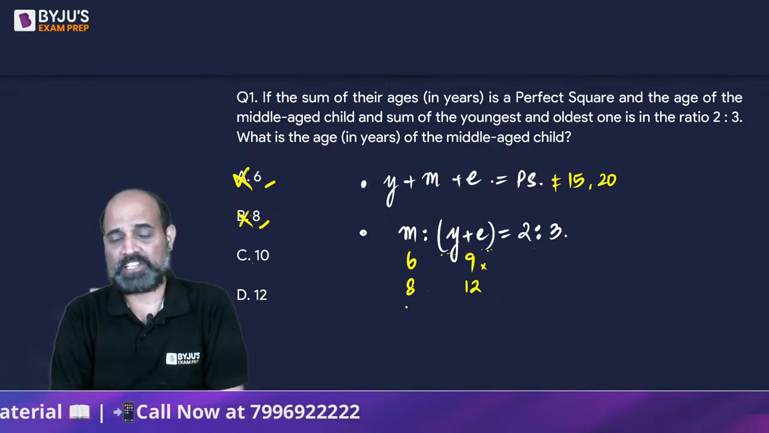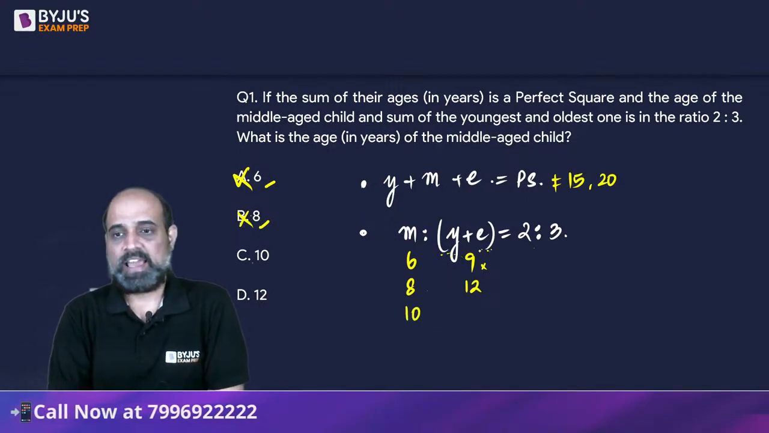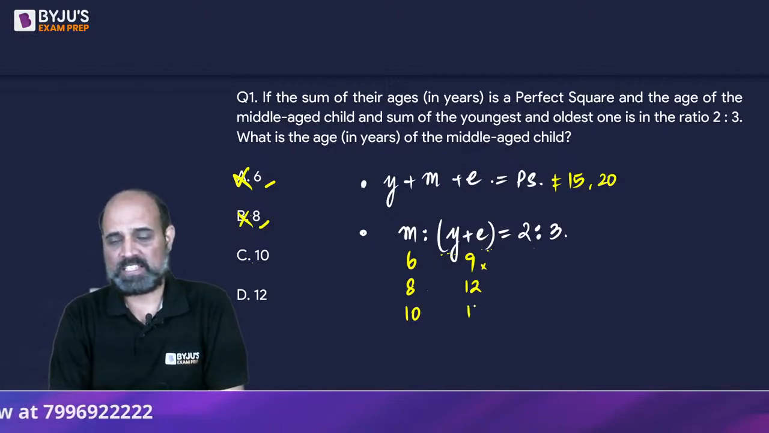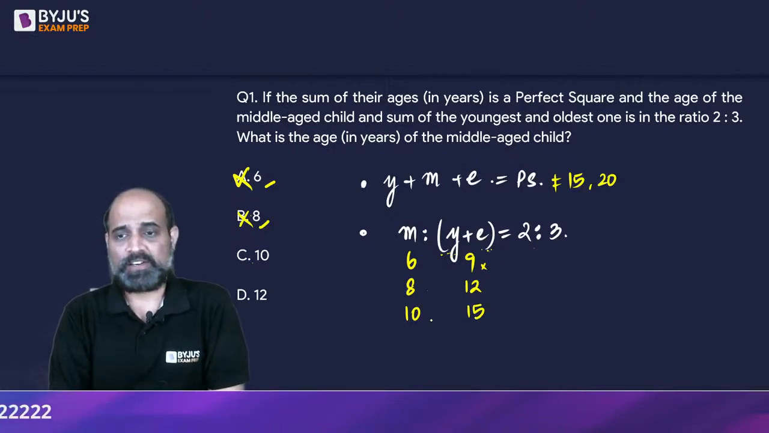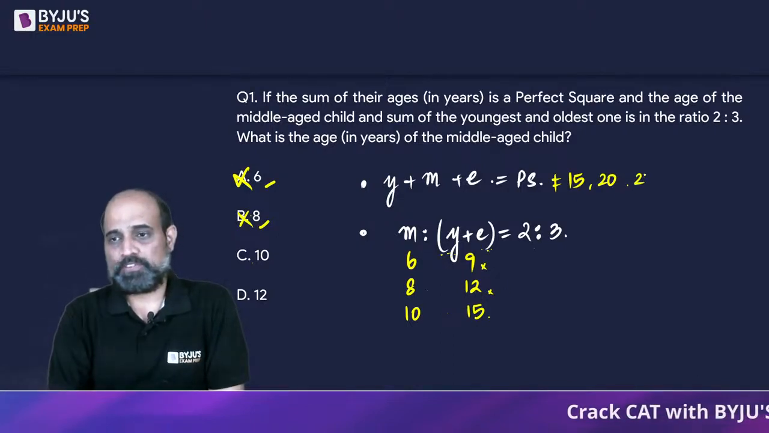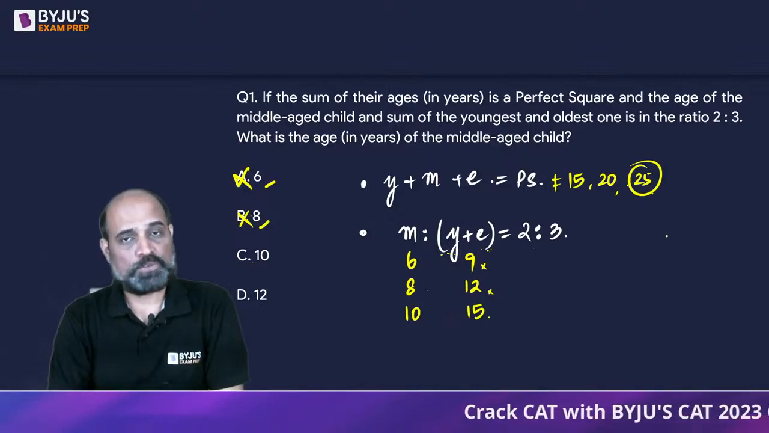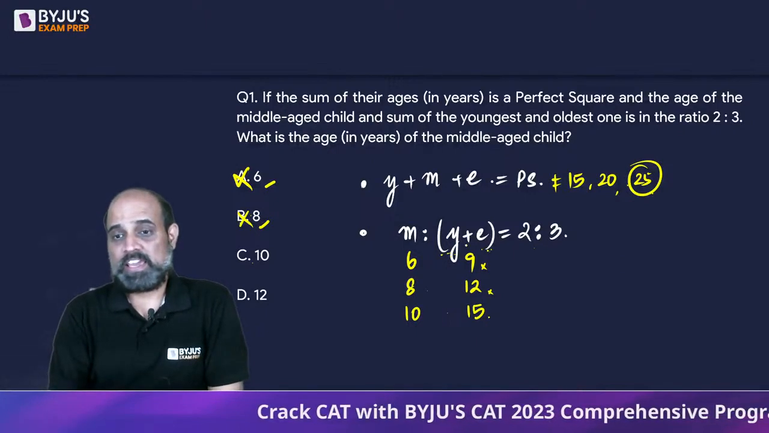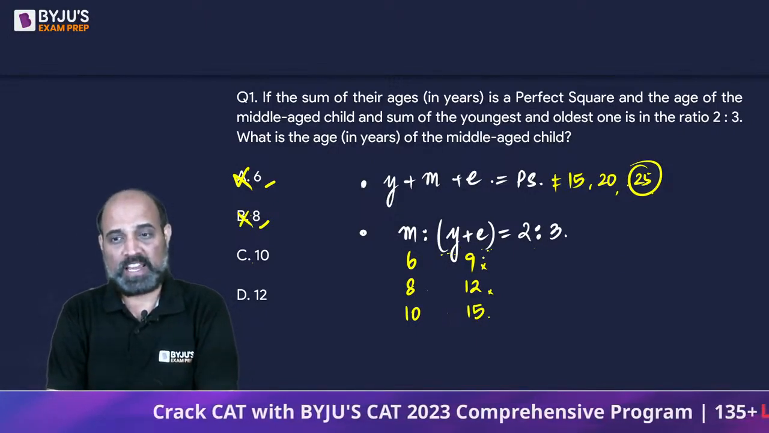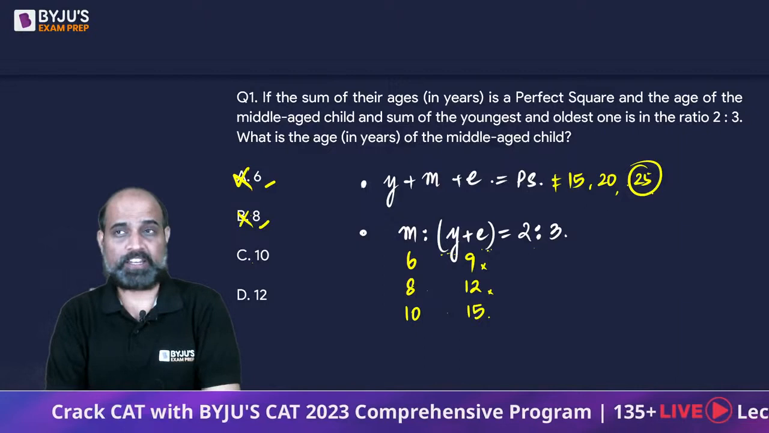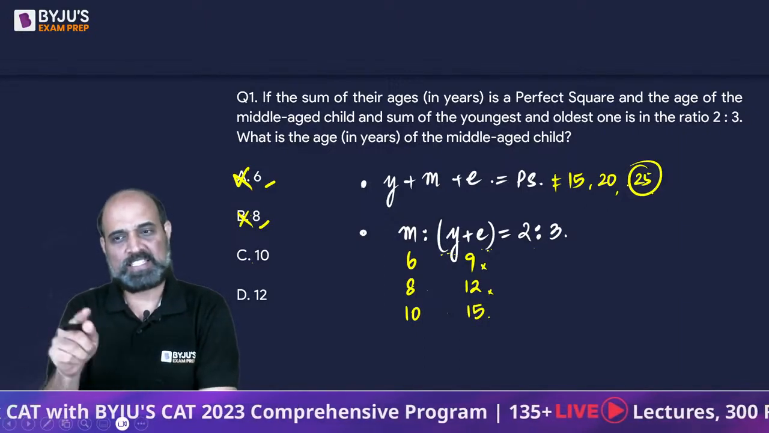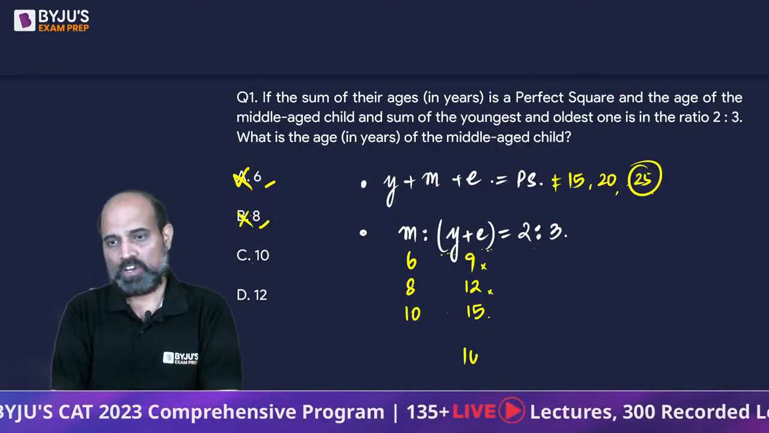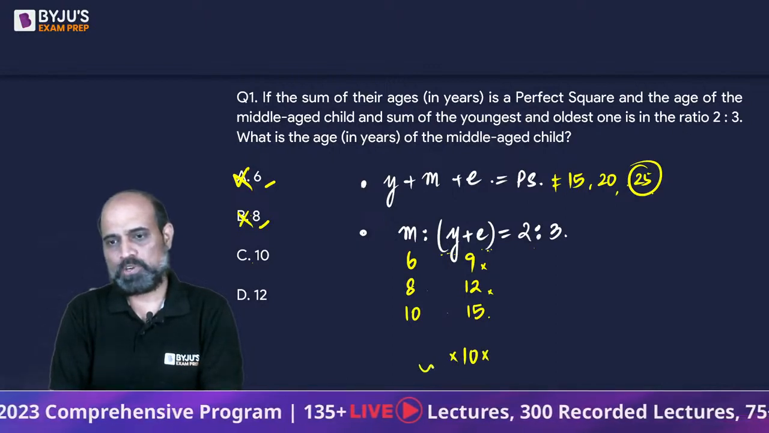Suppose we take the age of the middle child as 10, and youngest plus eldest, their sum is going to be 15, right? So 10 is to 15 is 2:3. Then the sum is going to be 25, which is a perfect square. Now, this is not enough. If the sum of the ages of the youngest and eldest is 15, what should be their ages such that the product is 360? So one is 10, now how do we break up the other two?